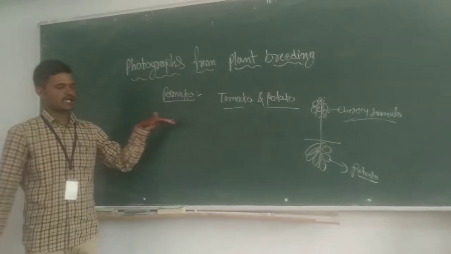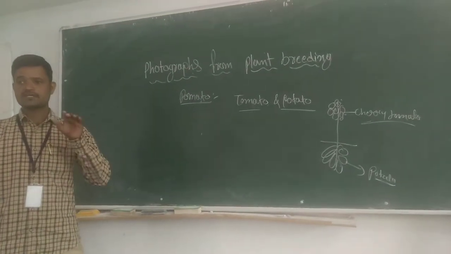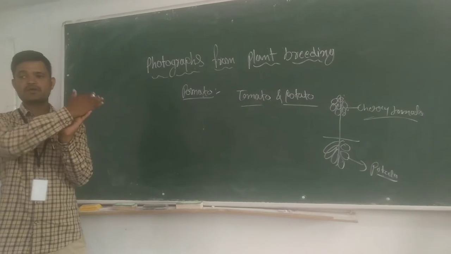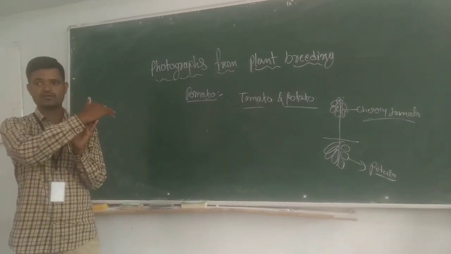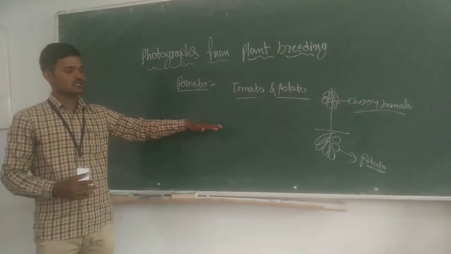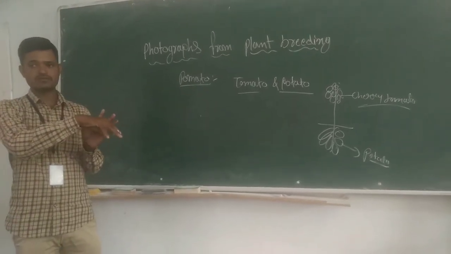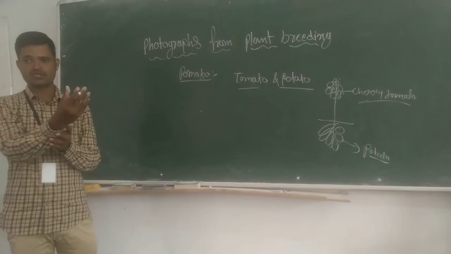It is a grafted plant. The upper part of the plant becomes the top and produces tomatoes, while the lower section, the root section, produces potato.